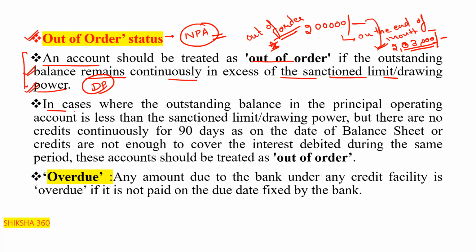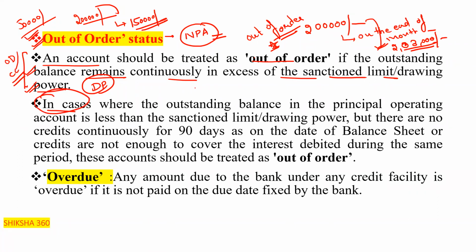Second case, where the limit is of 2 lakh and presently the balance in that account is 1,50,000. That is, the limit is only used to the extent of 50,000. We already know that out of order applies either in the OD or CC account.